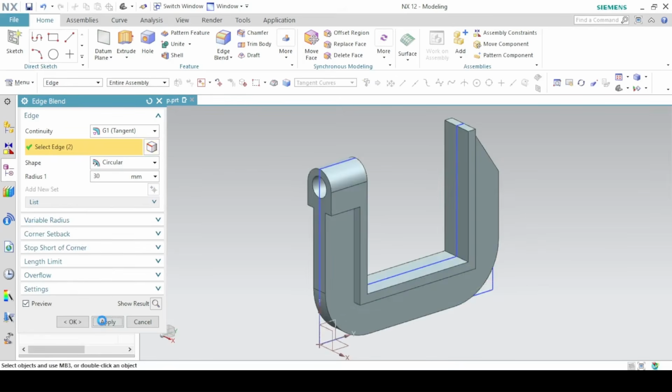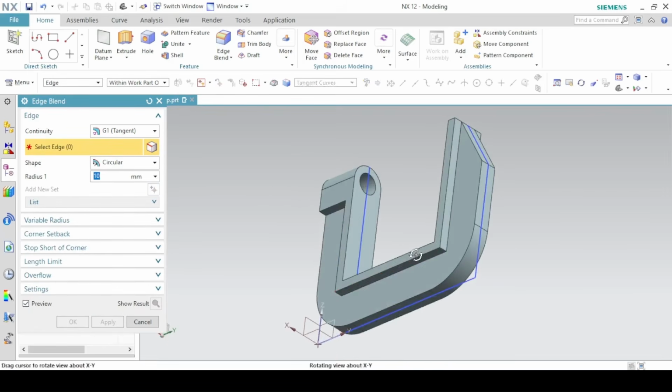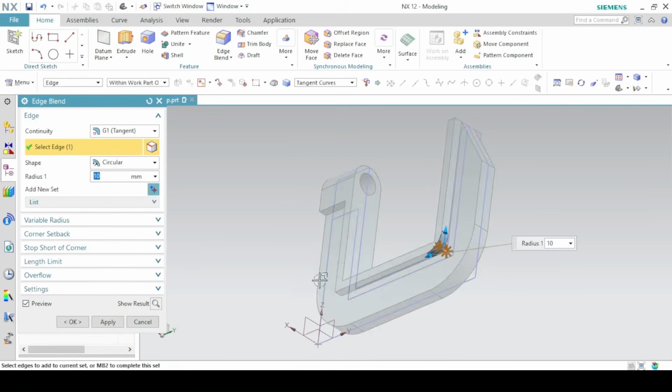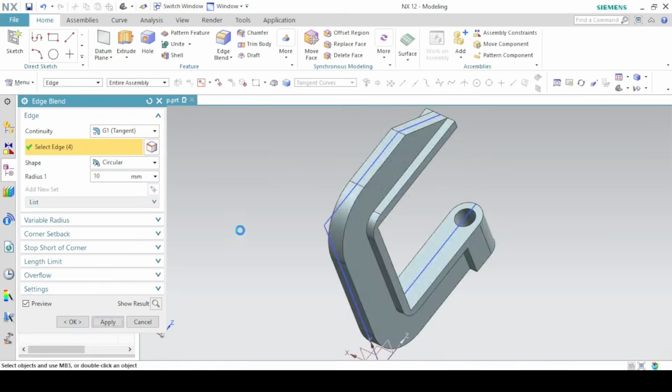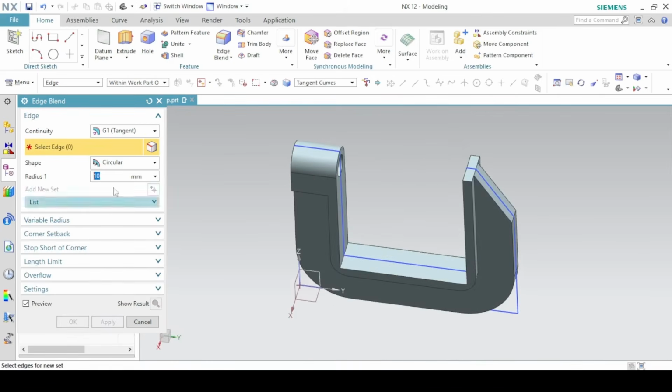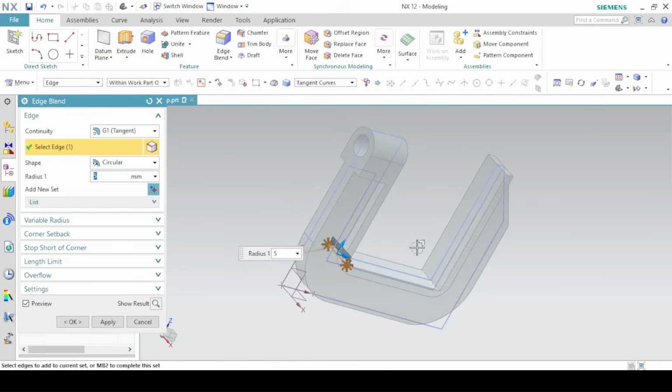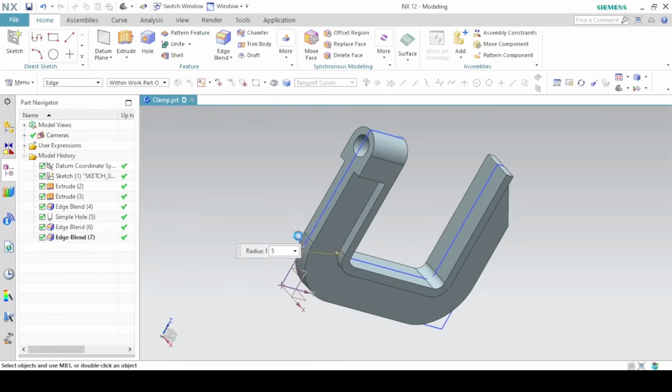Apply, then 10 millimeters, this edge, and then add these ones here. Apply, and then 5 millimeters here and here. Okay.